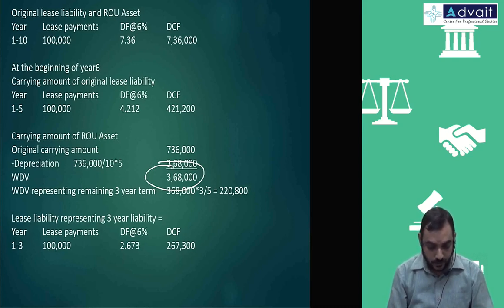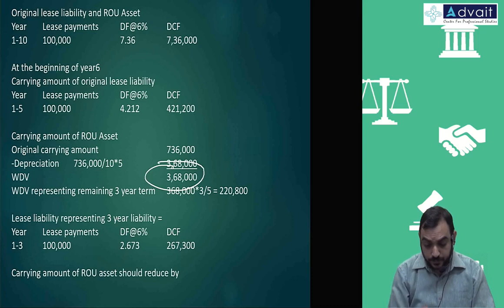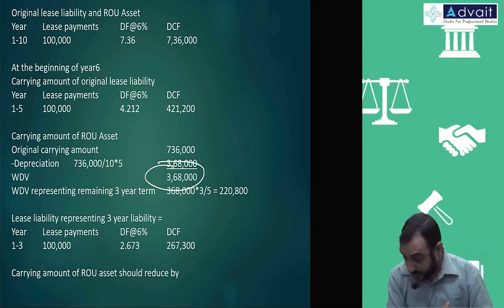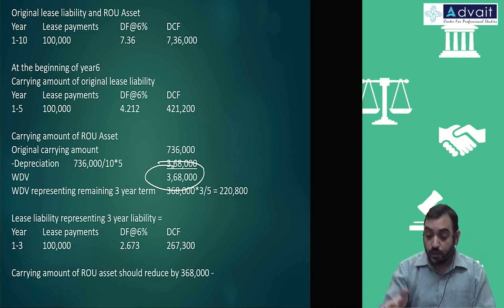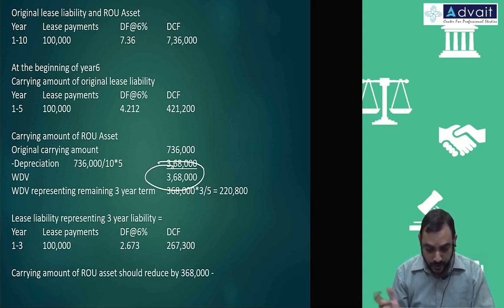Therefore, carrying amount of ROU assets should reduce by, what is the existing carrying amount of the ROU asset? Existing amount 3,68,000. It should reduce by, okay, it's already reduced.